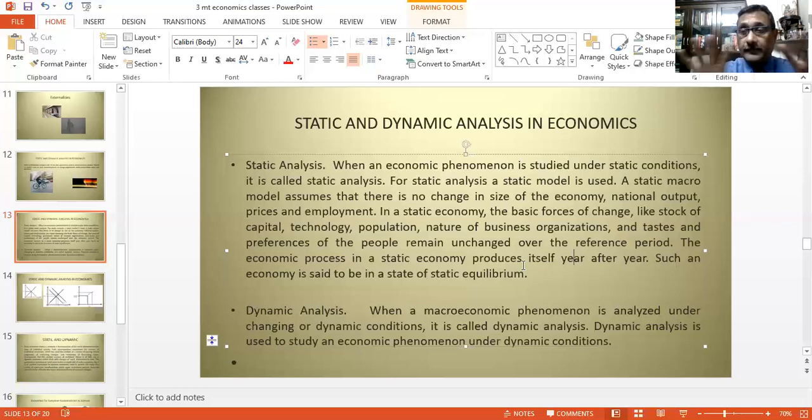That's why we build mathematical models with a lag of time, previous versus next. So when a macroeconomic phenomenon is analyzed under a changing or dynamic condition, it's called dynamic analysis. Dynamic analysis is used to study an economic phenomenon under dynamic conditions.